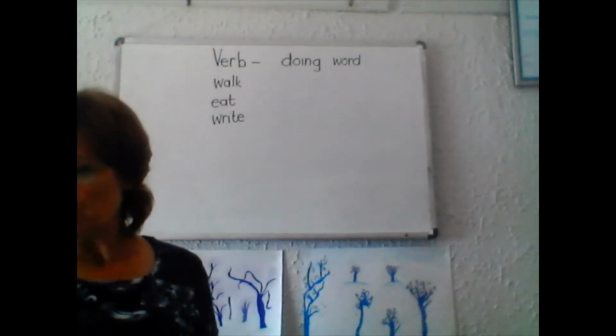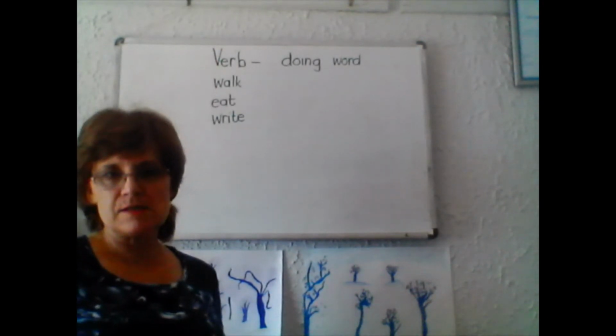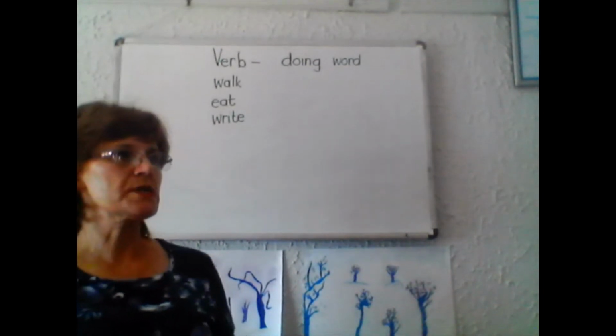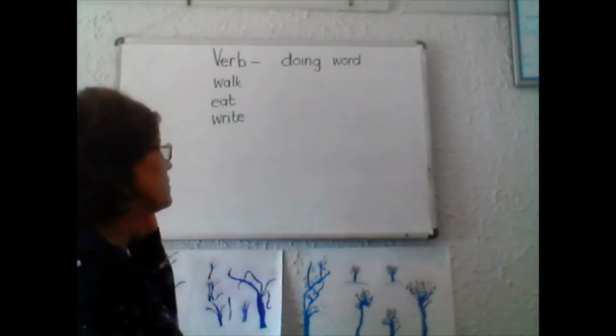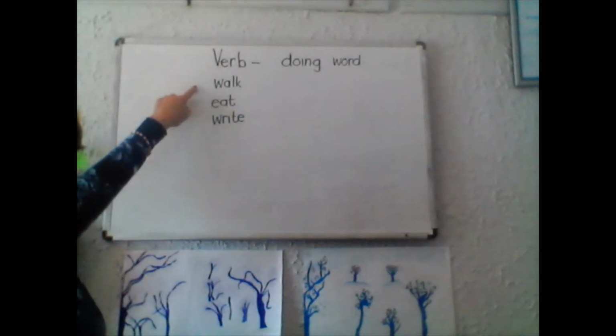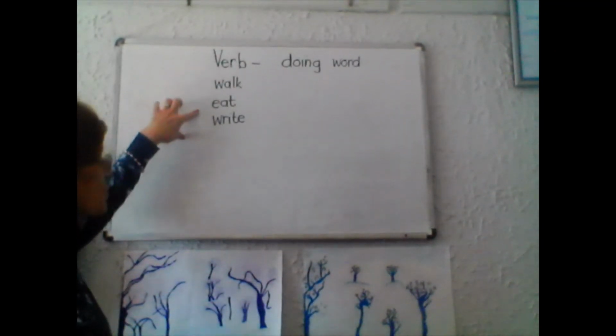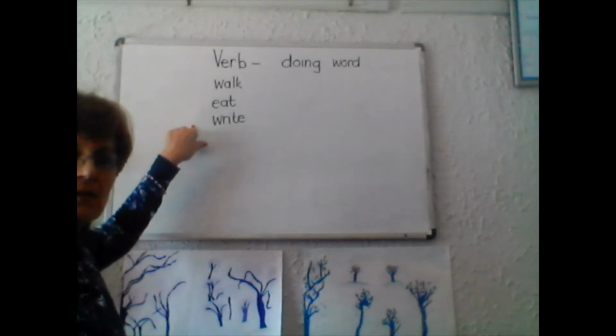Now, in English, a verb normally tells you the time. It tells you when the action takes place. Is it now? Is it going to come? Or is it in the past? Now, if I write about walk, I walk in the street. This happens now. So, these words are happening now.